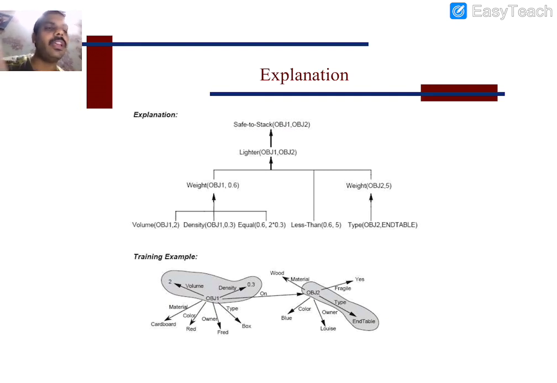Here also we take the safe to stack example. Just now we discussed that x is an object and y is another object. We need to find out whether x can be placed on y or not. That is, whether it is safe to stack object 1 and object 2. The major criterion we considered is lighter, that is, in terms of weight. We consider the weight of object 1 and the weight of object 2. Here 0.6 is the weight of object 1 and 2.5 is the weight of object 2, so we are able to decide whether x can be placed on y.